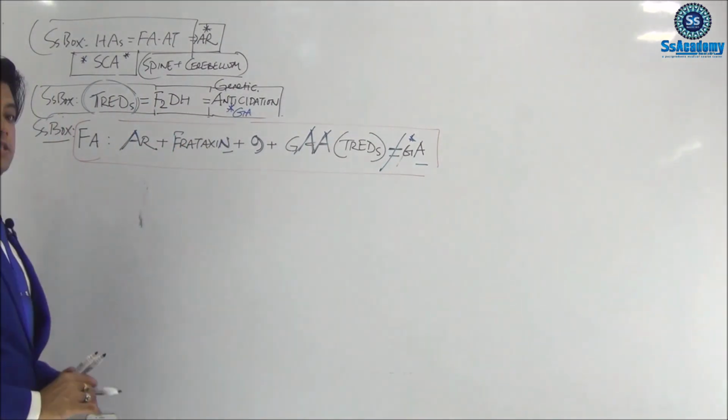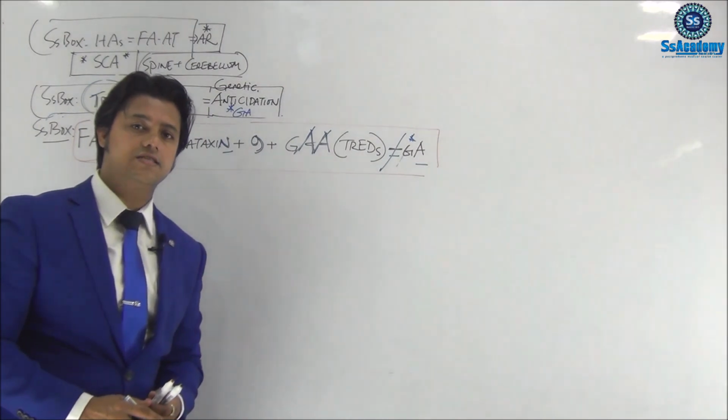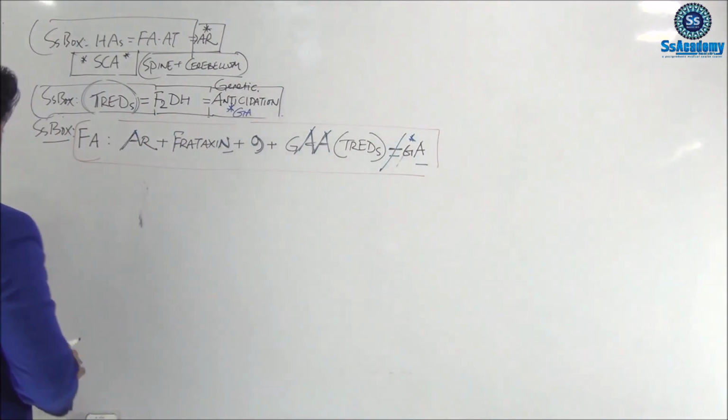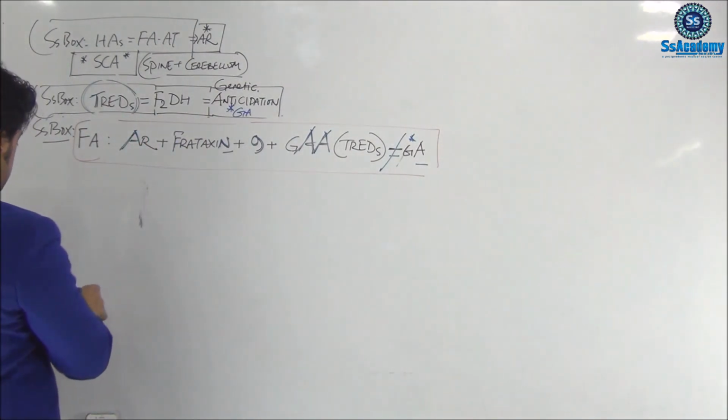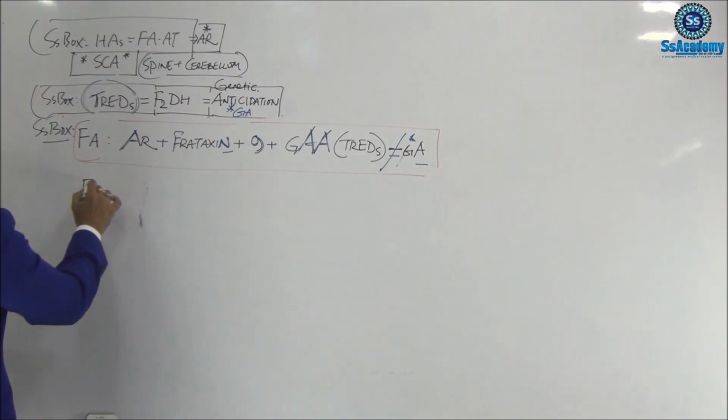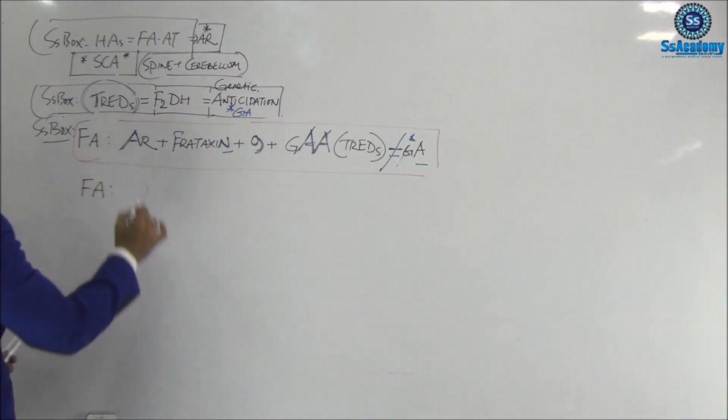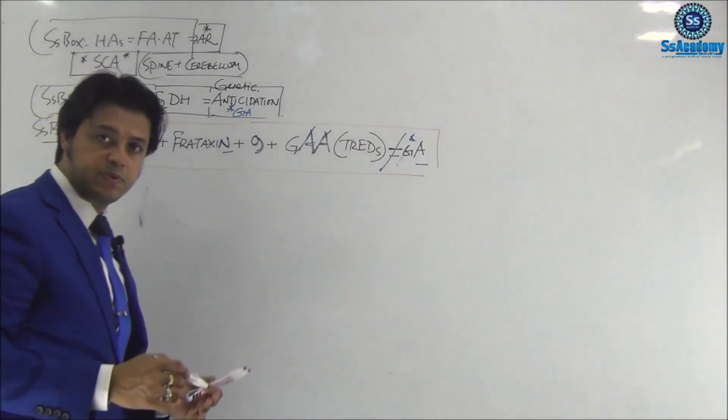Now let's talk about the neurological problems with Friedreich's ataxia. This is very important. Another box for Friedreich's ataxia. We already talked about spastic paraparesis, remember?